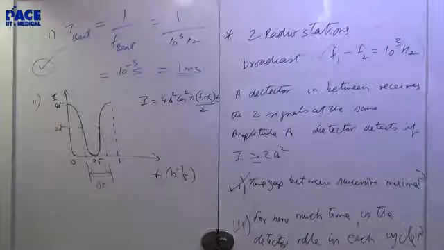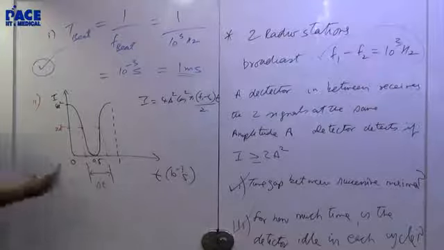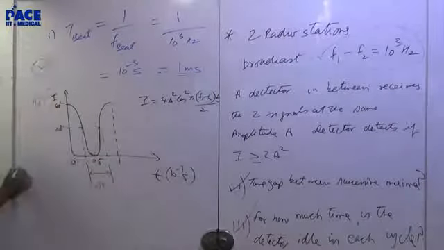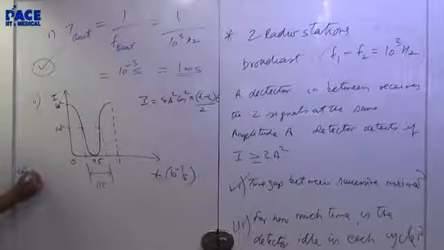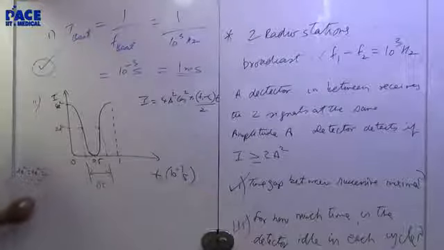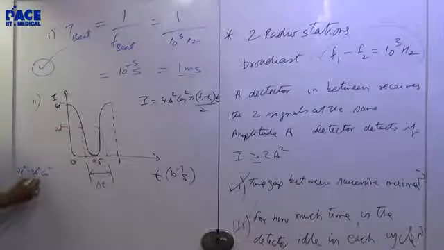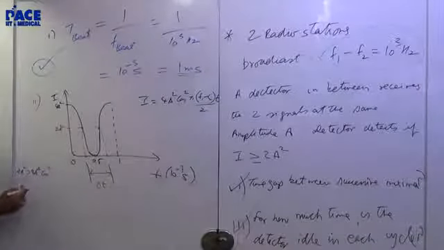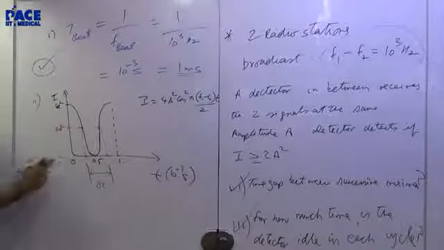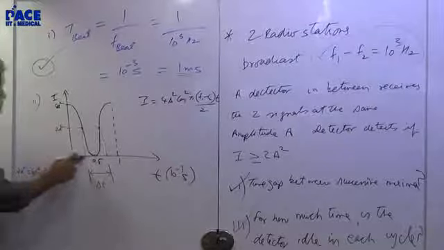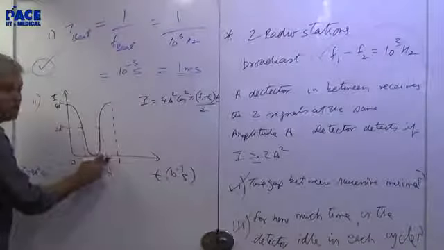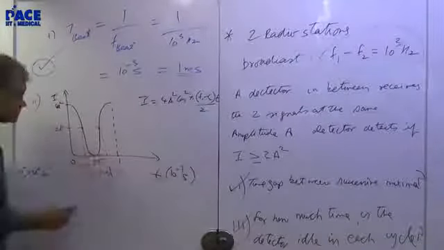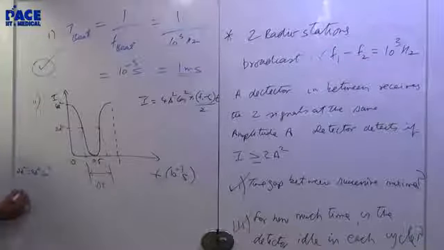So now just solve this. 2A square is equal to 4A square cos square, etc. So that means cos square is half, or cos of that value is plus or minus 1 by root 2. So this must be pi by 4 and that must be 3 pi by 4.